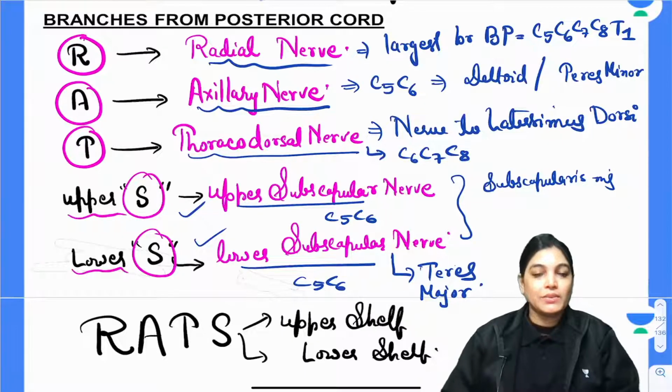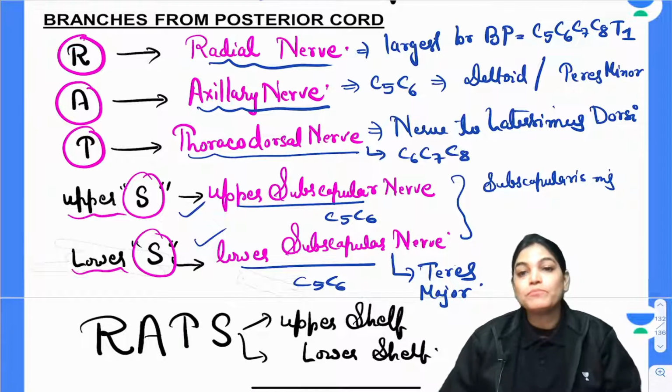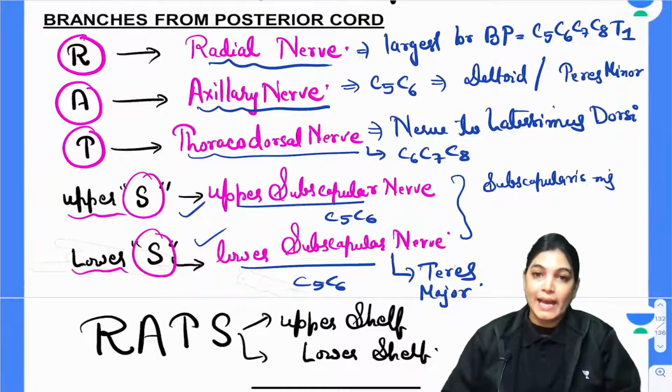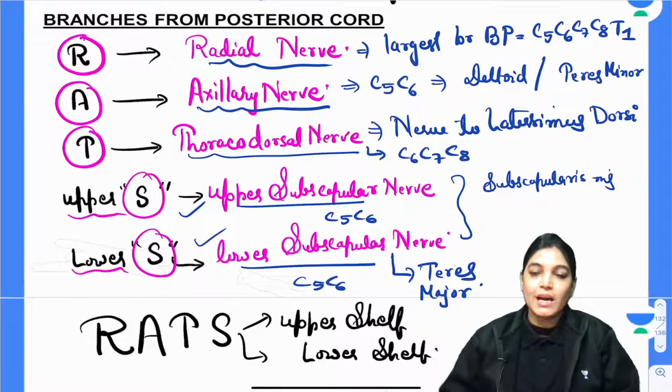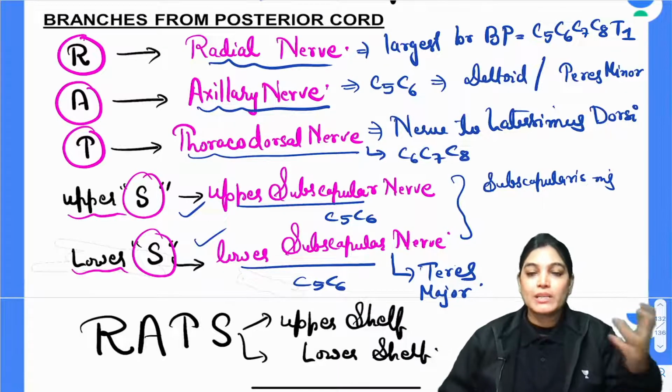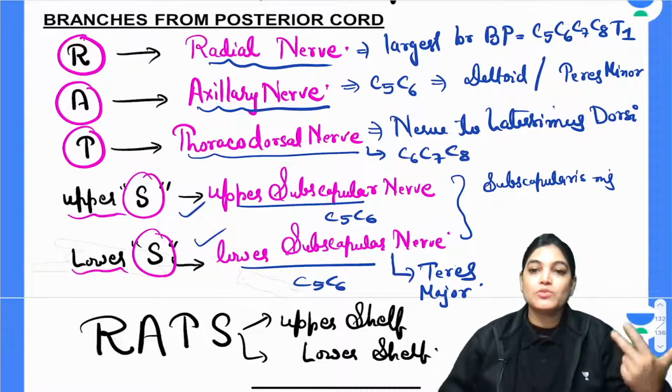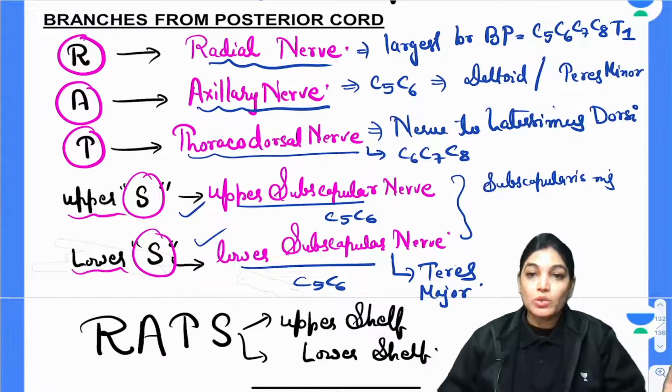So in short, we have done with the formation of brachial plexus, formed by the ventral rami of C5, C6, C7, C8 and T1. The trunks and the roots are lying in the neck. The cords are lying behind the division. The division is lying behind the clavicle, and the cords are lying in the axillary region. Now, the branches of each individual part: the upper trunk gives only two branches, nerve to subclavius and suprascapular nerve. The branches of roots are mainly two, long thoracic nerve and dorsal scapular nerve.